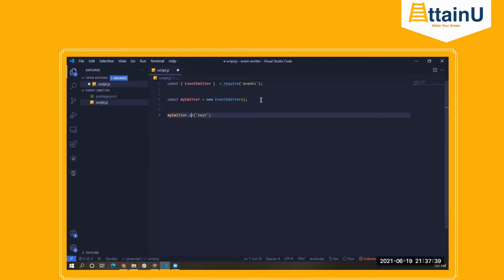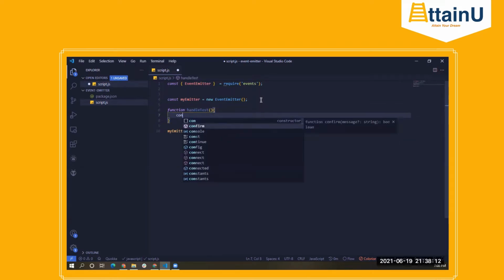Okay. So I am saying that whenever this particular test event occurs or gets triggered, I want to execute a callback function or any other function which I can register just by passing the second parameter here. So either you can provide an anonymous function, or what we can do, let's say we have a simple function here, let's say handleTest.